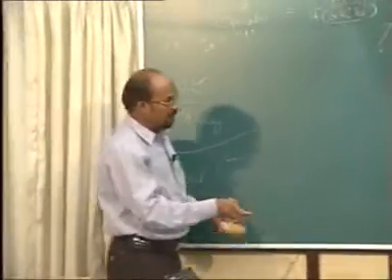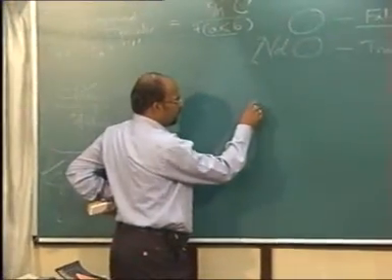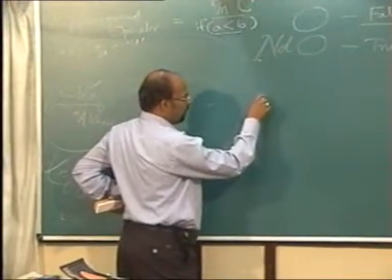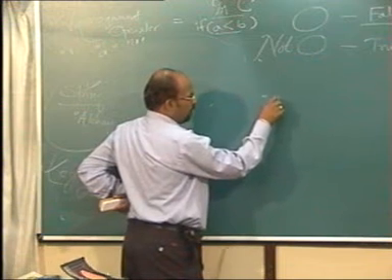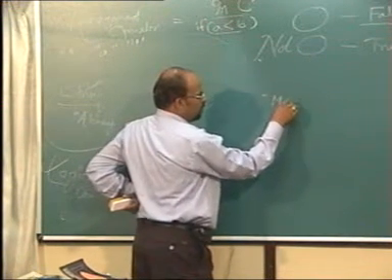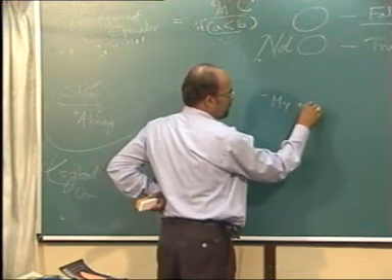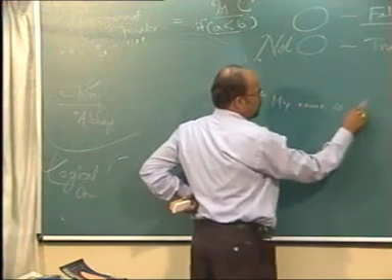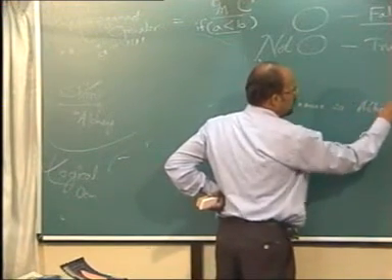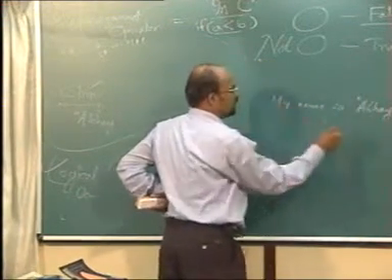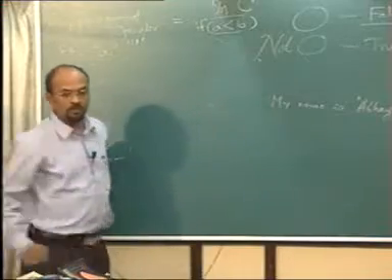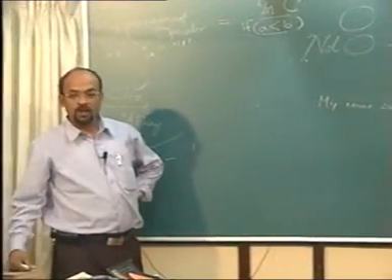Same thing in printf. If I want to print, my name is, suppose I want this as the output on the screen. How will you print it?